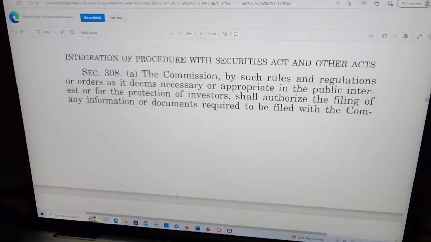Integration of procedure with Securities Act and other acts when we come back. Bam.